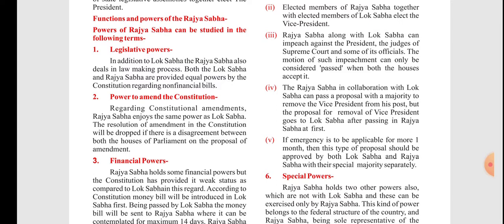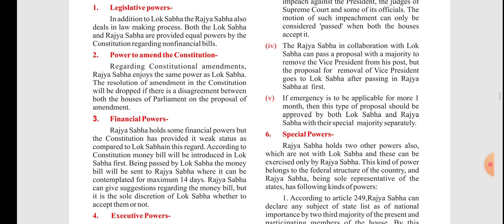Okay. Power to amend the constitution. Constitution amendment means changes in a constitution. Rajya Sabha enjoys the same power as Lok Sabha. The resolution of amendment in the constitution will be dropped if there is a disagreement between both the houses of the parliament on the proposal of amendment.